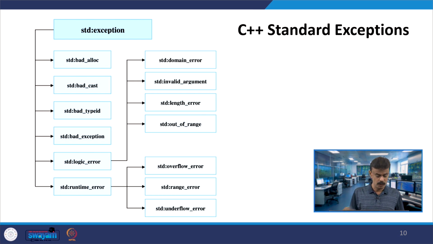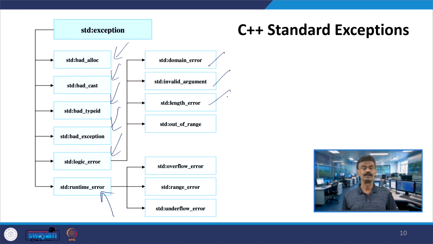Under this you have bad allocation, bad cast, bad type ID, bad exception, logic error, and then you have runtime error. Under logic error you have domain error, invalid argument, length error, like the array length I talked about, and out of range. These are all under your logic error.